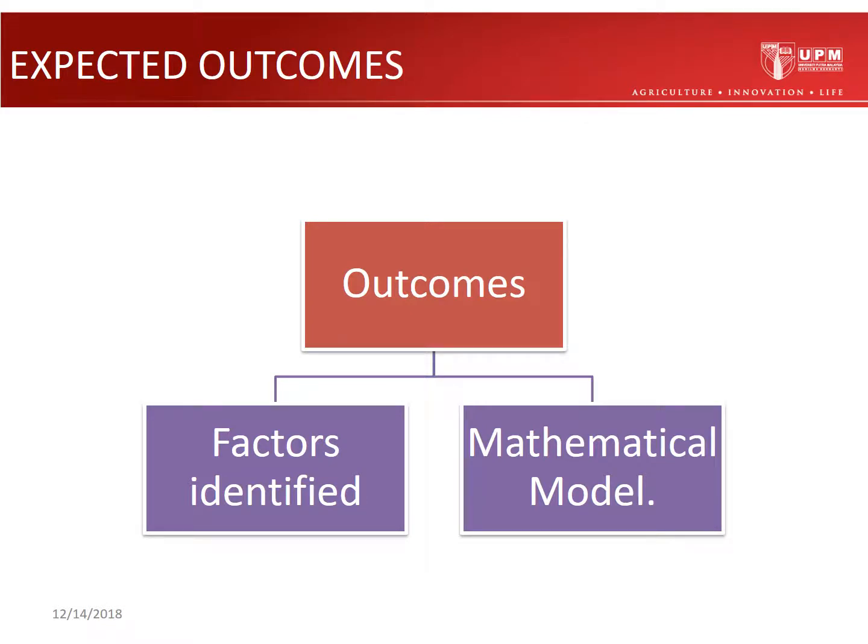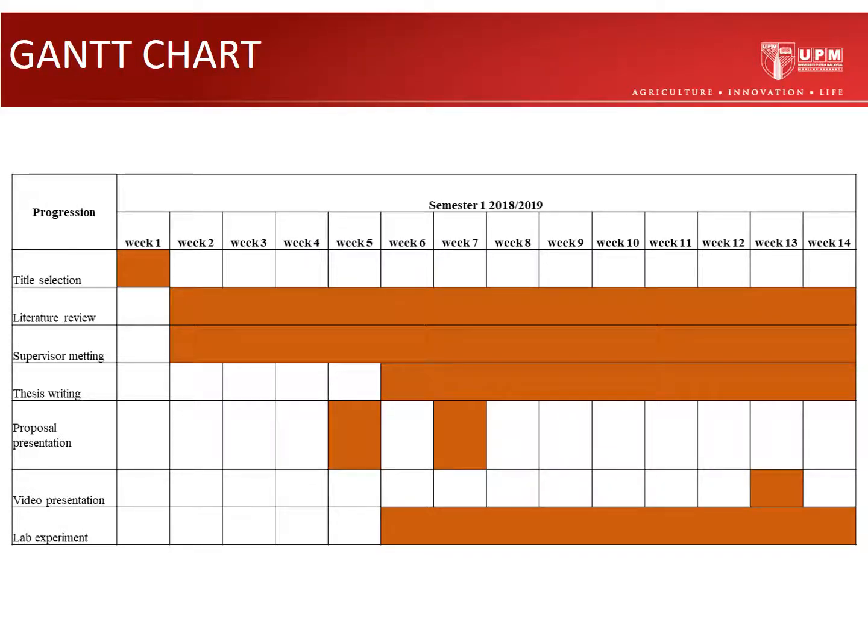Here is the expected outcome for the study. The first one is that the factors affecting the dissolution rate of F127 are identified, and also a mathematical model on the dissolution rate of F127 has been developed. So here is the Gantt chart for this semester. There will be title selection, literature review, supervisor meeting, thesis writing, proposal presentation, video presentation, and the last one is lab experiment.